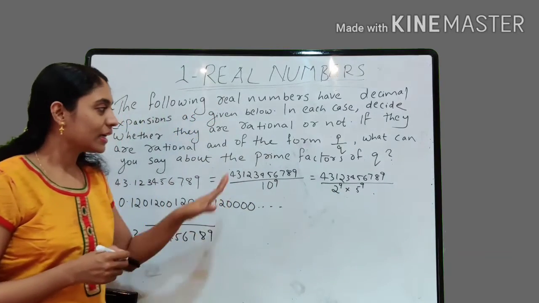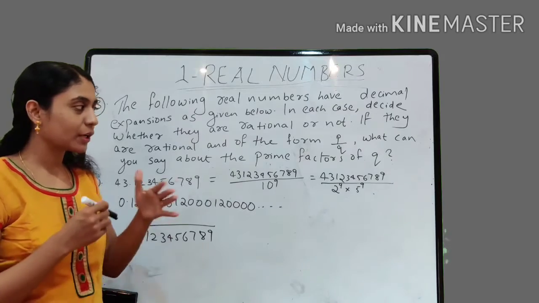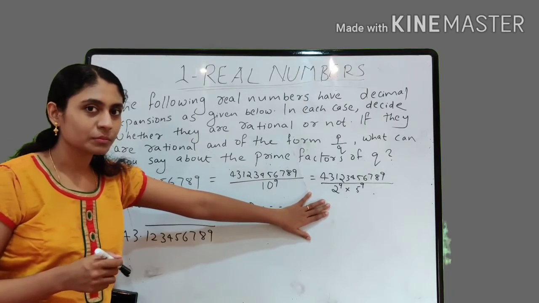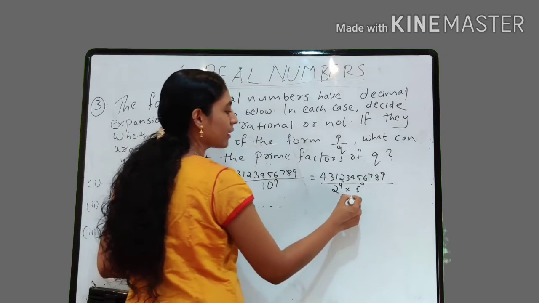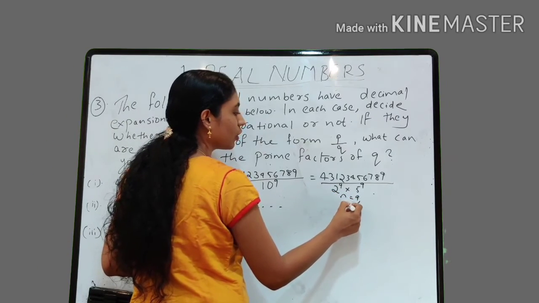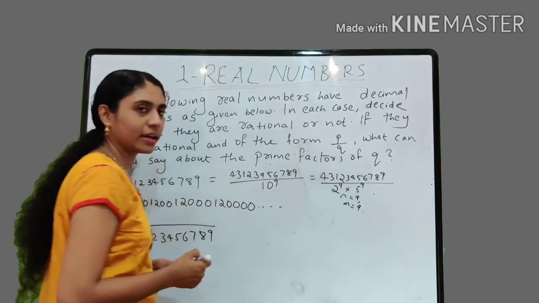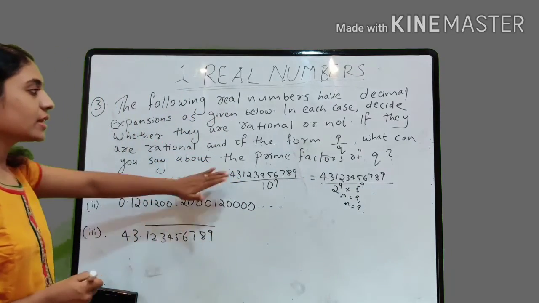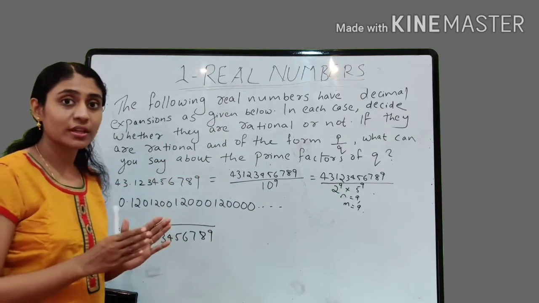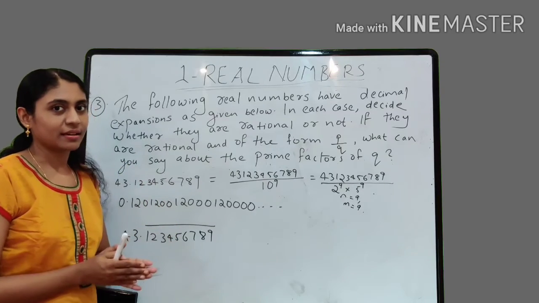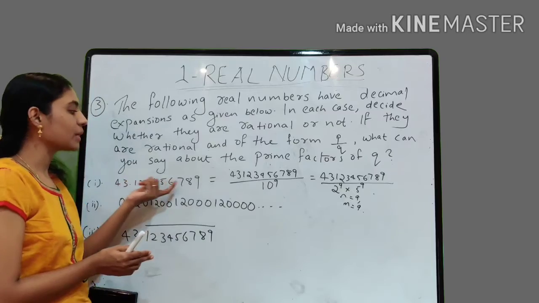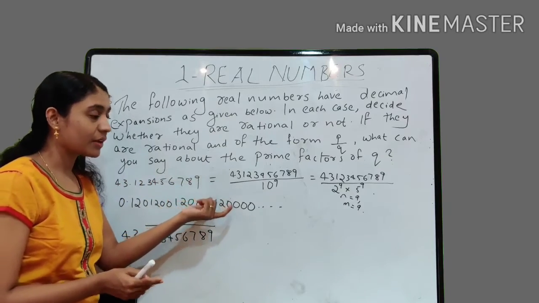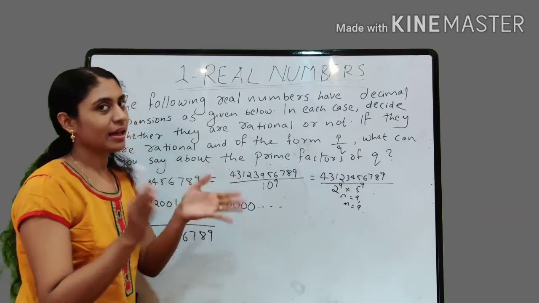Now clearly the number is of the form p by q, where q is of the form 2 raised to n into 5 raised to m. Here n is 9, m is 9. Both are non-negative integers, right? So we can say that this is a rational number, especially a terminating rational number, whose decimal expansion terminates. So the given number is a rational number and is having a terminating decimal expansion.